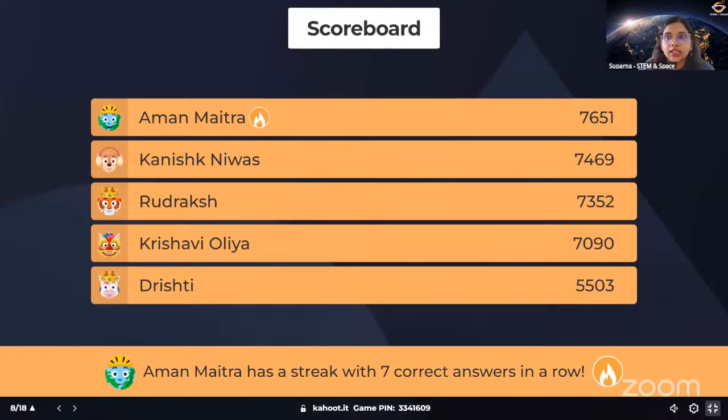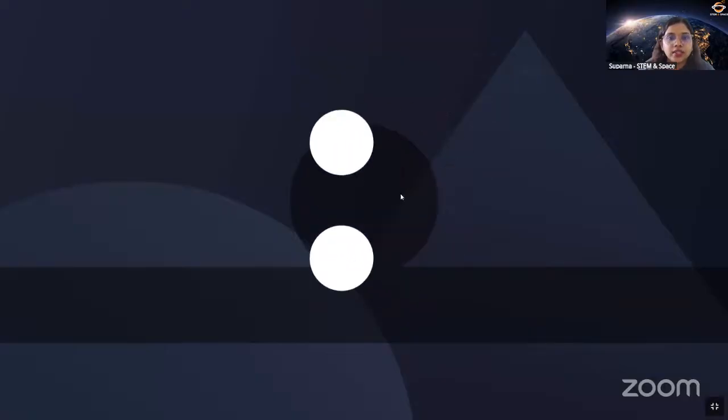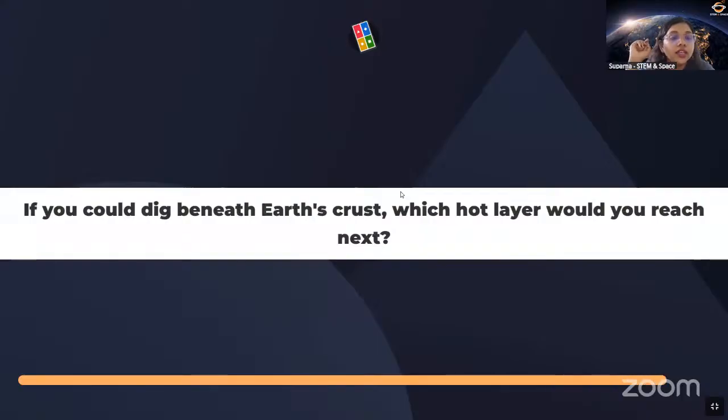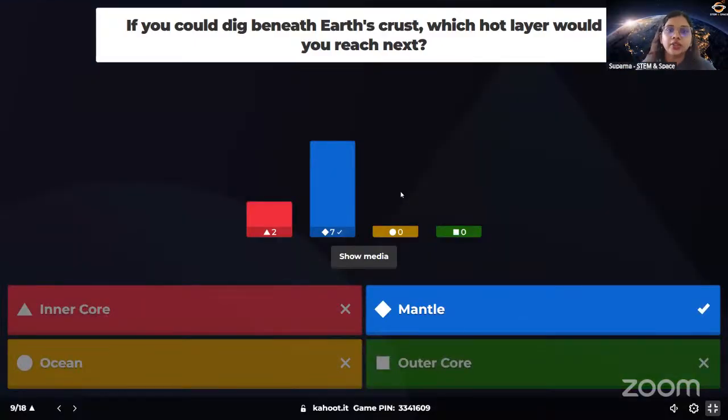Let's quickly go to the 9th question. And it's for double points. That means when you answer the question, you will get double the points. If you could dig beneath Earth crust, which hot layer would you reach next? Is it inner core, mantle, ocean, outer core? So if you get a drill and if you're drilling the crust, which is the next layer?